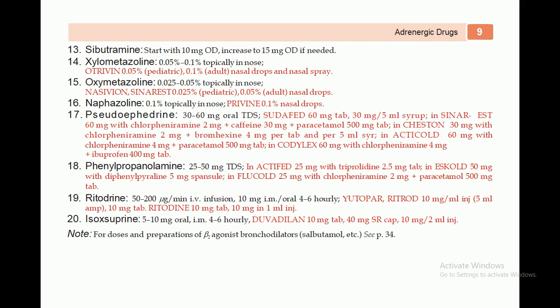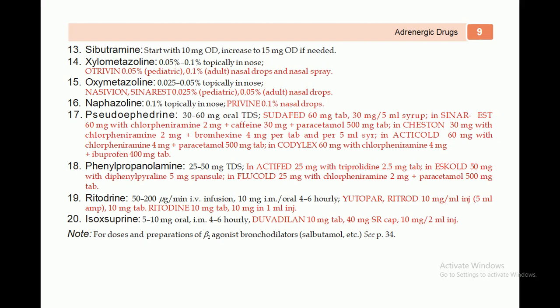Another one is ritodrine. Ritodrine is available at a dose of 50 to 200 microgram per minute, so it can be administered to the patient by IV infusion, 10 milligram IM or oral 4 to 6 hourly. These are the different brands which are available, like Ritodrine 10 milligram per ml injection 5 ml ampule, 10 milligram tablet, and 10 milligram in 1 ml injection, and isoxsuprine, that is 5 to 10 milligram oral or IM 4 to 6 hourly. Dobutamine, and that is 10 milligram tablet, also sustained release capsule, 10 milligram per 2 ml injection.